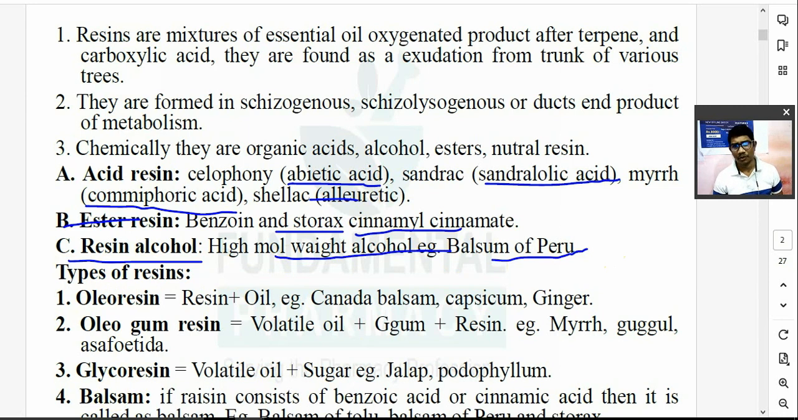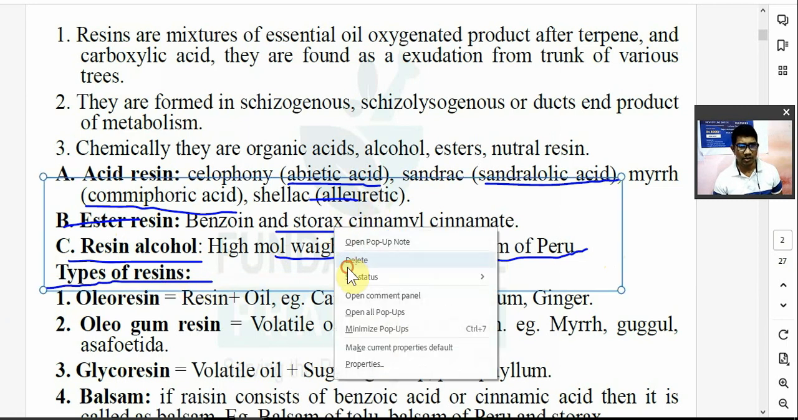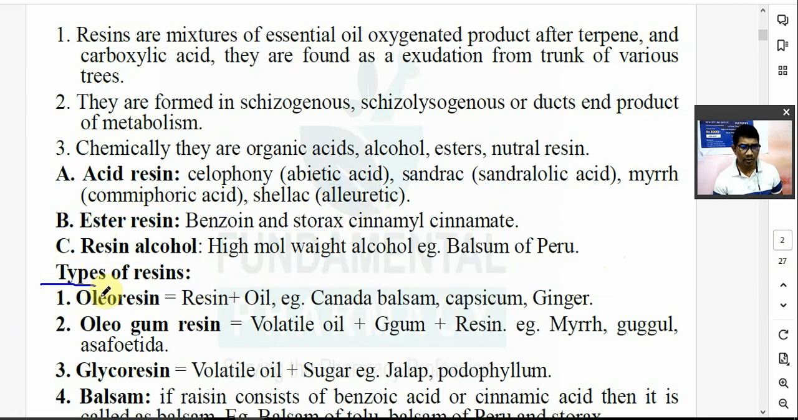Again, types of resin है ना. Chemical classification ये है. Chemically they can be either acid resin, or ester, or resin alcohol. Types of resin कितने टाइप के होते हैं? There are different types of resin. So we'll see them. First one is oleo resin. देखो नाम में रखता है सब कुछ. Types of resin कितने टाइप के है देखो.